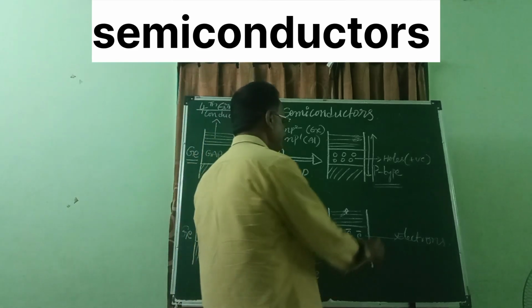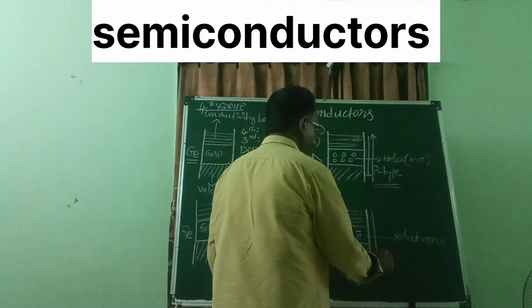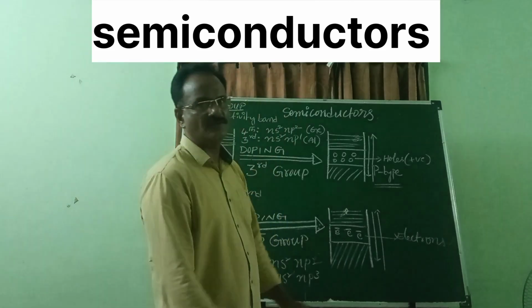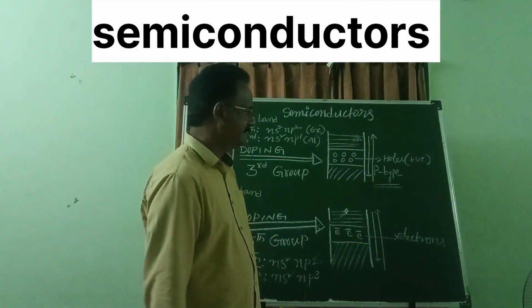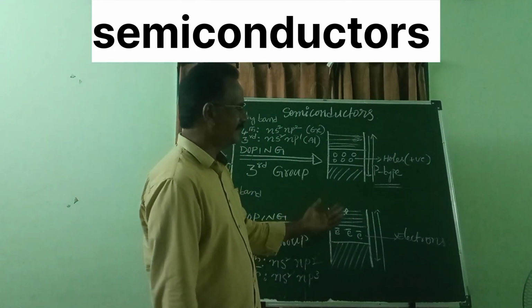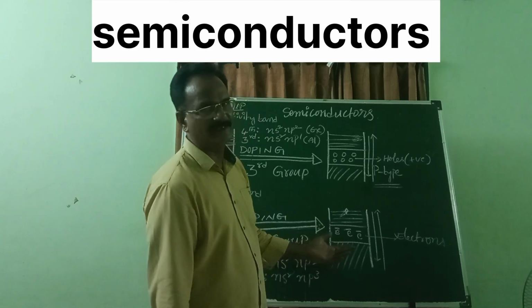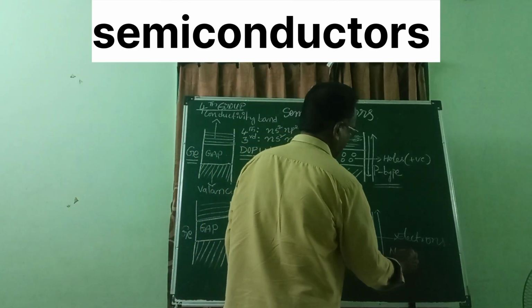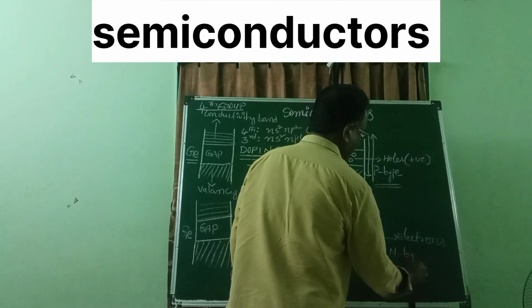So after filling the gap the situation will be like this. There is no energy gap. Is it clear? Since the negative entities are responsible for conductivity, this type of semiconductor is called an n-type semiconductor.